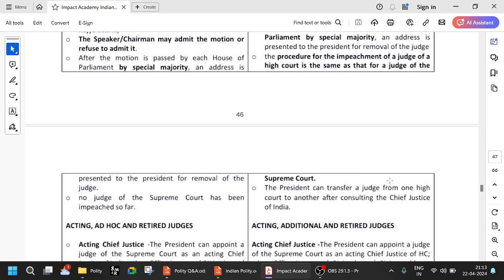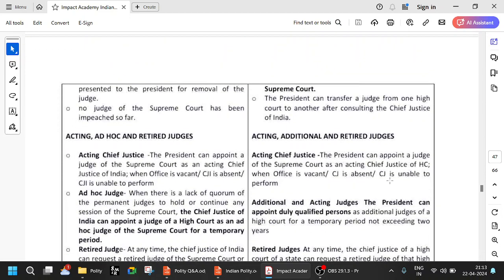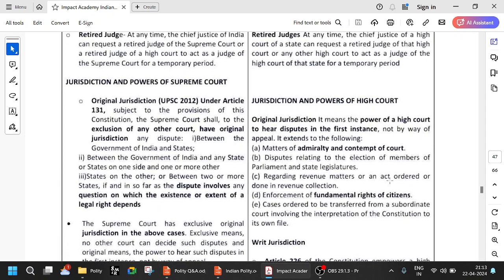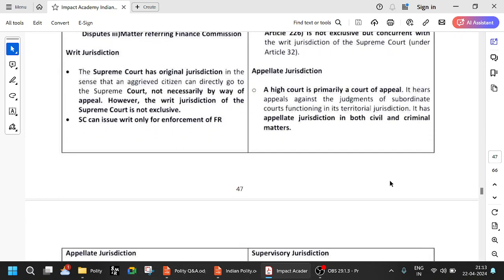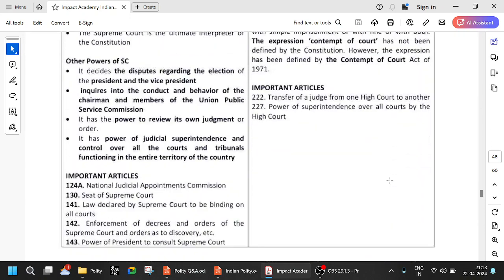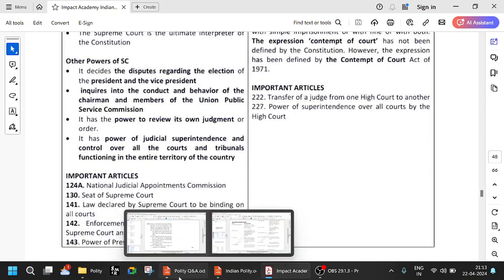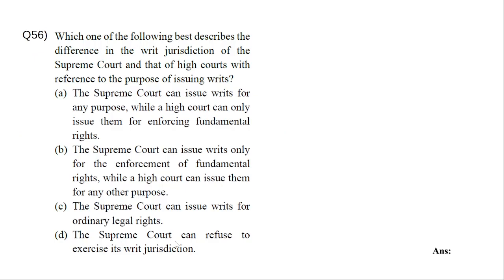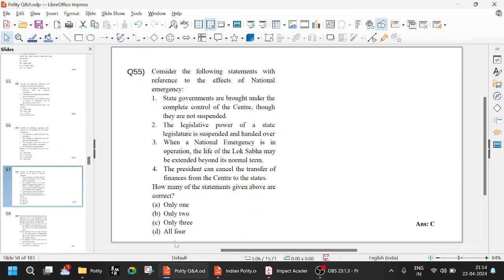So the president can transfer a judge also. So all these are fine. Original jurisdiction, writ jurisdiction. So there is a lot more. Let us see first the question. So which of the following best describes the difference in writ jurisdiction of the Supreme Court and that of High Courts? Okay, this is the question.